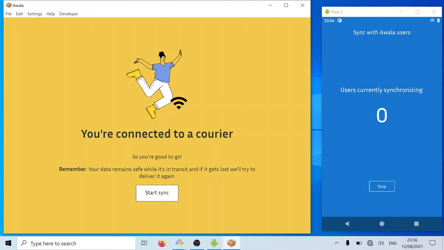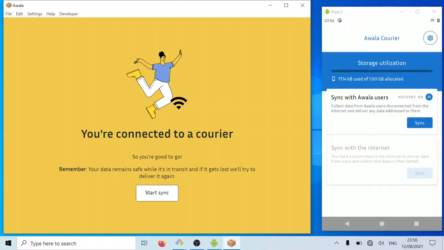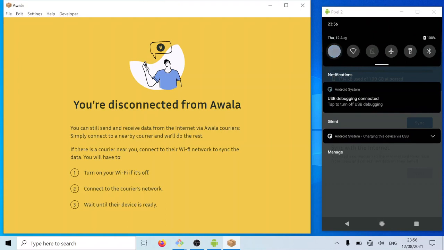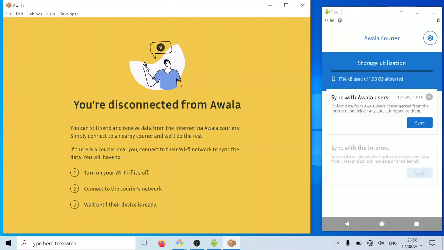So as a courier, now if I don't have any other users that are waiting to synchronize with me, I'll just stop that synchronization and I'll simulate going to a location with access to the internet now. So the way I'll do that is I'll simply enable Wi-Fi on the phone, and then you'll see that the app now gives me the option as a courier to synchronize with the internet. So I'll tap that button.